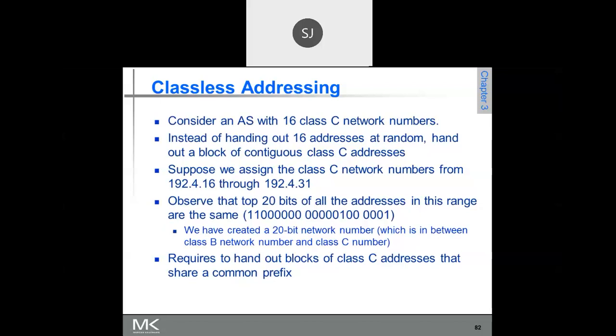Below that write 192.4.17.0, then 192.4.18.0. Likewise, continue up to 192.4.31.0, one below the other. Have you finished it?